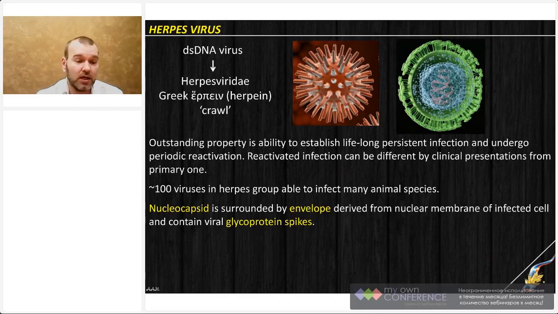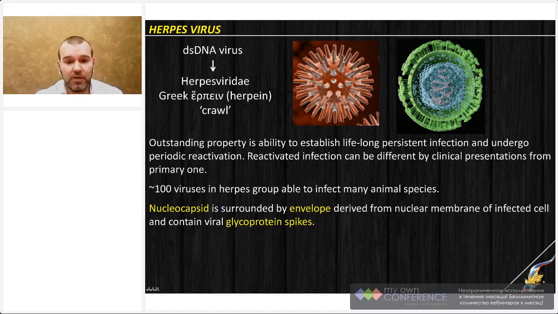Actually, the alpha herpesviridae, the very first viruses described in the family, can cause infection in epithelium, but after that they will crawl by way of a sensitive nerve into the ganglion and establish latency there. During exacerbation, they will crawl back by the nerve to the area of the skin innervated by the nerve and cause an infection again.